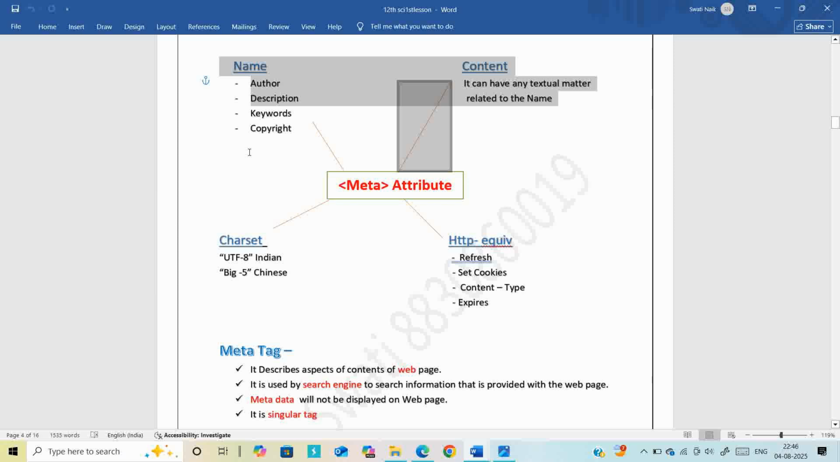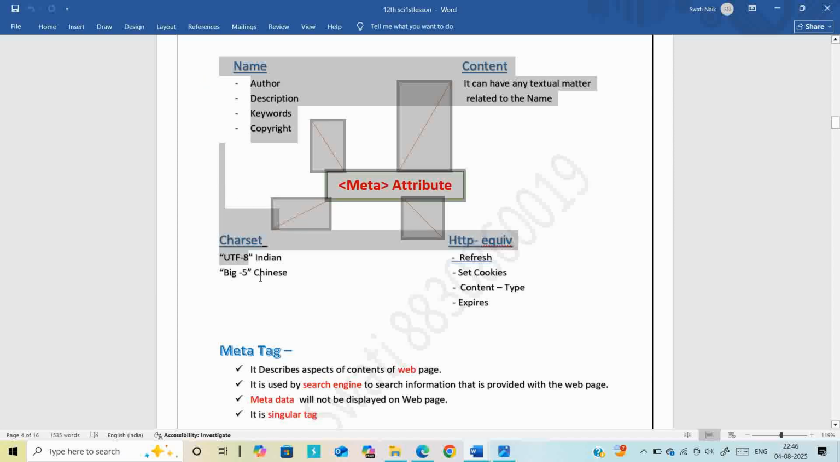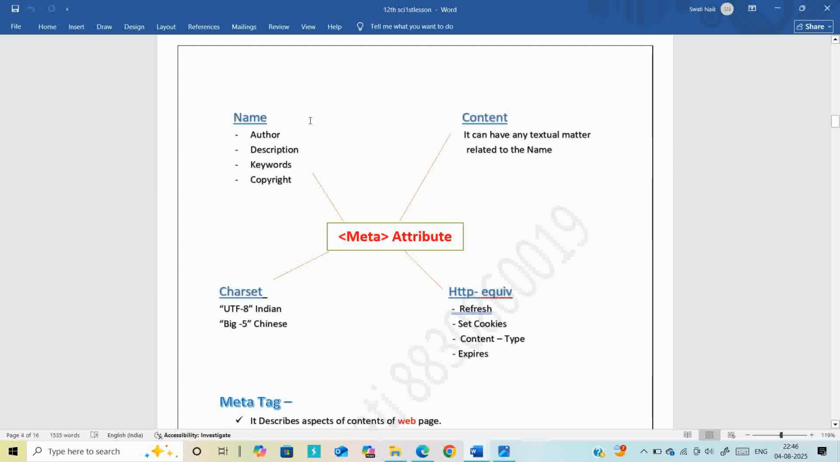This is a short note you can write. There are four attributes: name, content, http-equiv, charset. In charset, UTF-8 for Indian, big5 for Chinese. In name: author, description, keywords, copyright. Content has any textual matter related to the name. HTTP equivalence: refresh, set cookies, content type and expires.